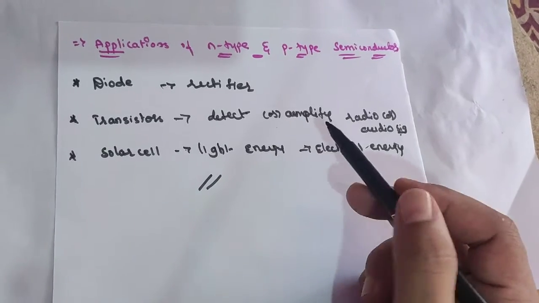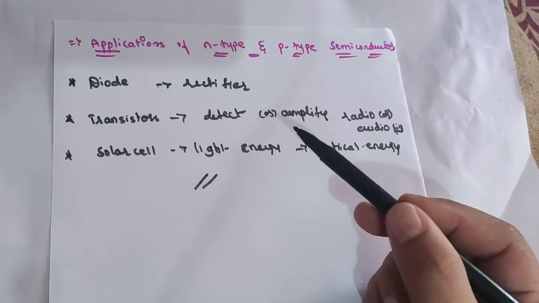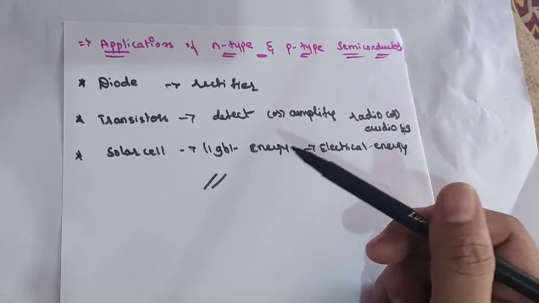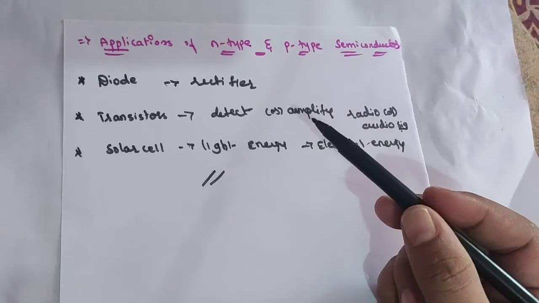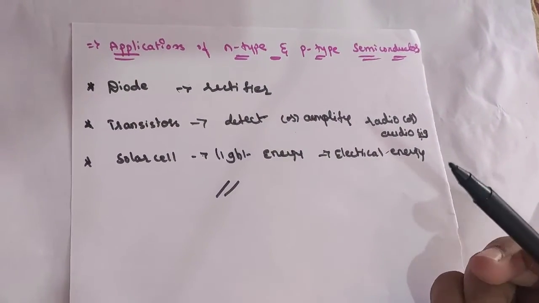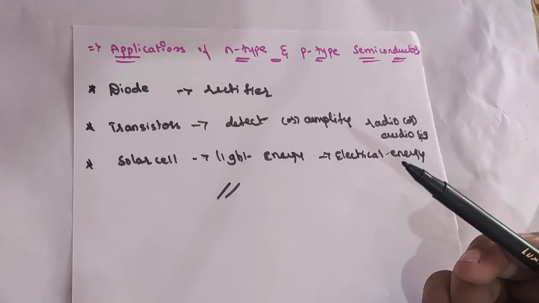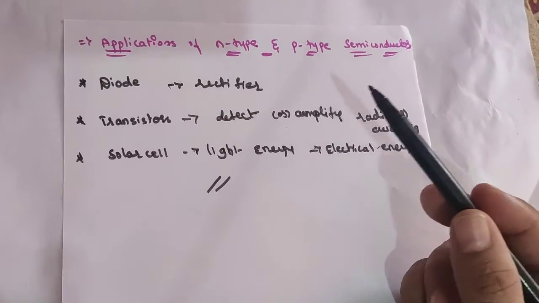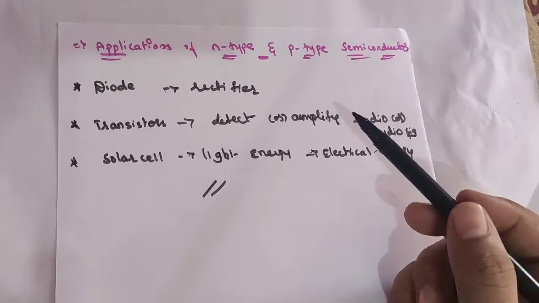So this is about how to increase the conductivity in case of intrinsic semiconductors, and which type of semiconductors are called extrinsic semiconductors, the types of extrinsic semiconductors, and what are the applications of N-type and P-type semiconductors.